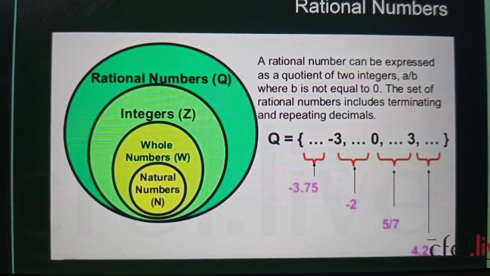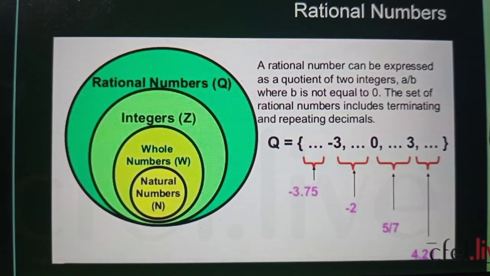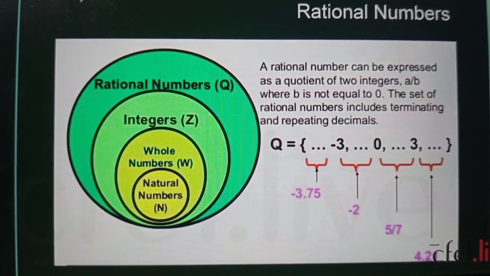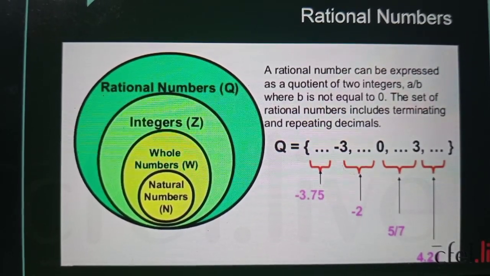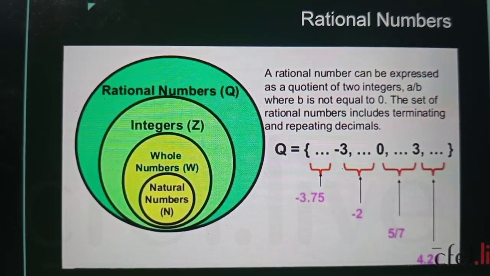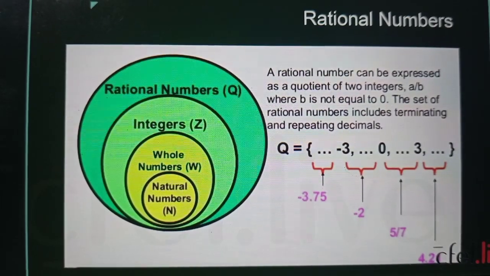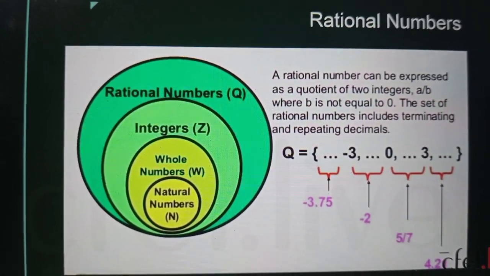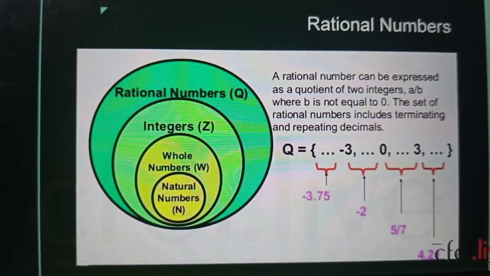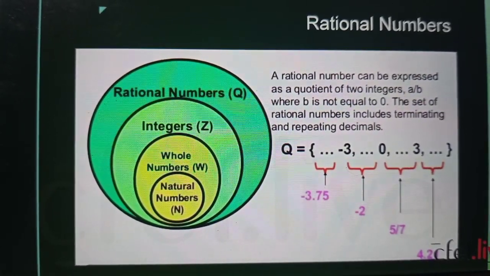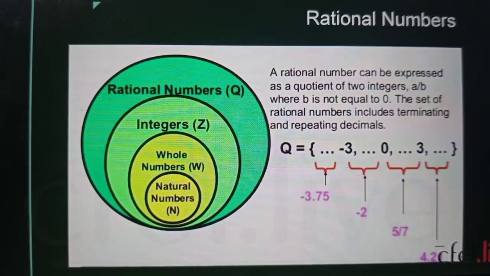That means this is a property of a rational number, where the value sometimes repeats and sometimes terminates. You can also say terminating and non-terminating rational numbers. And if you again see the diagram here, it shows that the rational number Q includes integers, whole numbers and natural numbers.